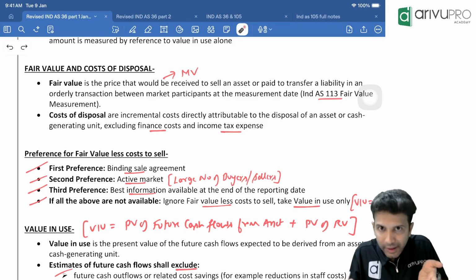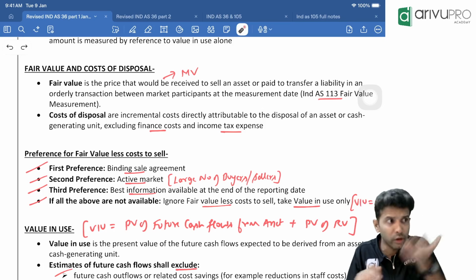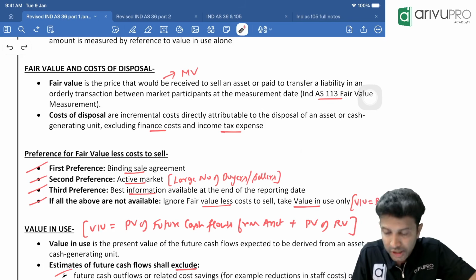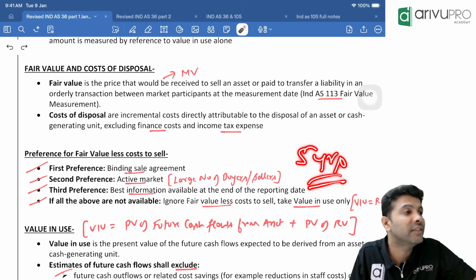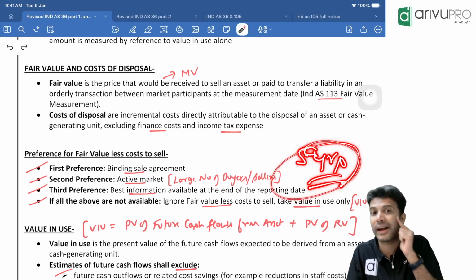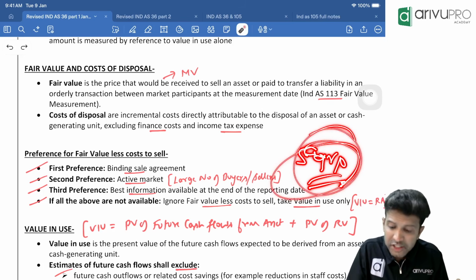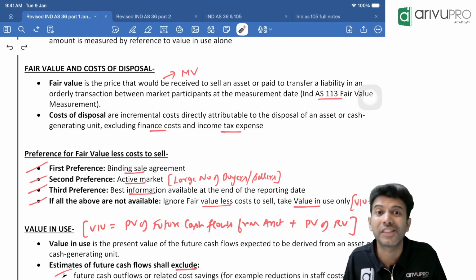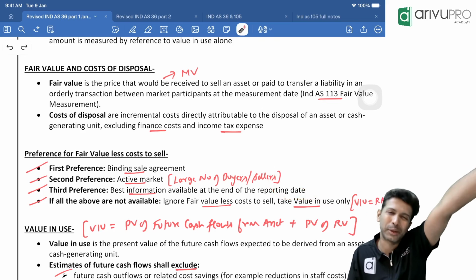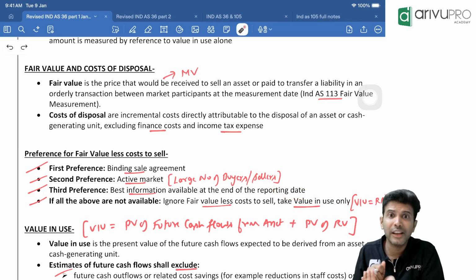If I have an iPad, now I have this iPad. All the benefits from the iPad, will I get them today only, or is it in the future? Future. If I'm planning to use the iPad for 5 years, that means from this iPad I will get the benefit for 5 years. Correct? That means all these benefits are not in present value terminology. They are in future value terminology. But we are doing the impairment check today. So we need a value in use today.